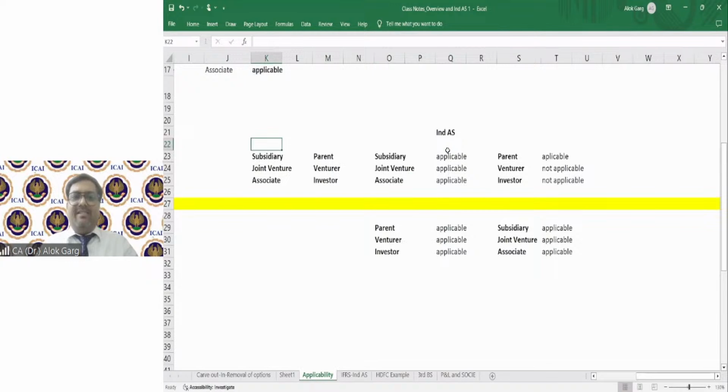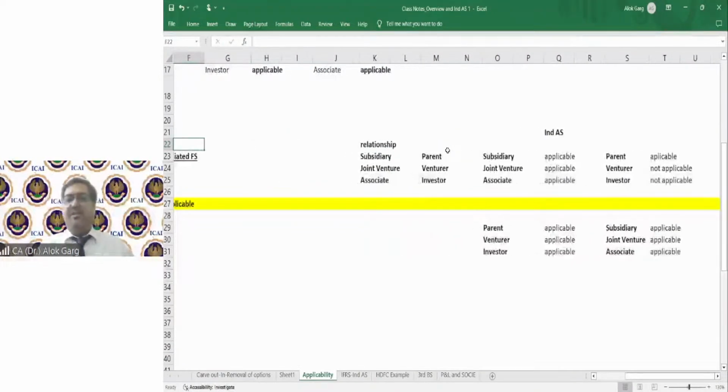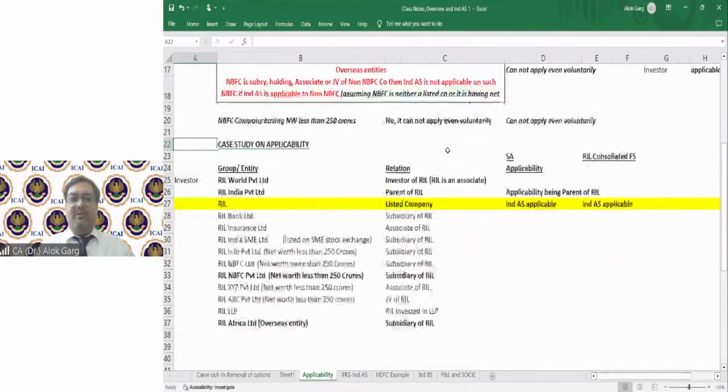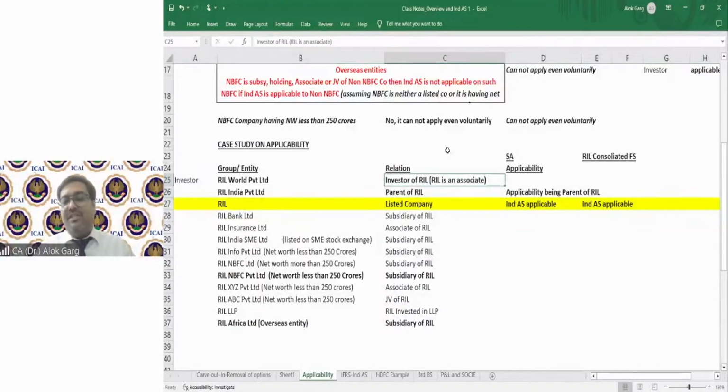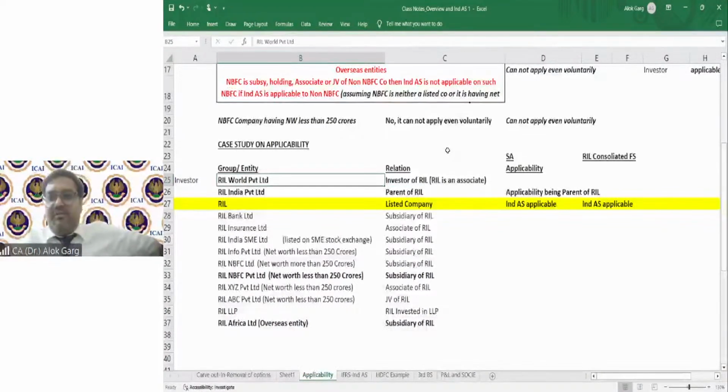I believe now you guys have understood the meaning of this: IND AS is applicable to the holding, subsidiary, associate and joint venture. Now I'll come to my question. So friends, IND AS is applicable on Reliance. Whether it is applicable to its investor, Reliance World Private Limited, assuming its net worth is also less than 250 crores.